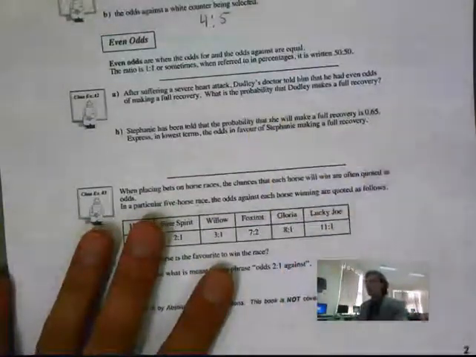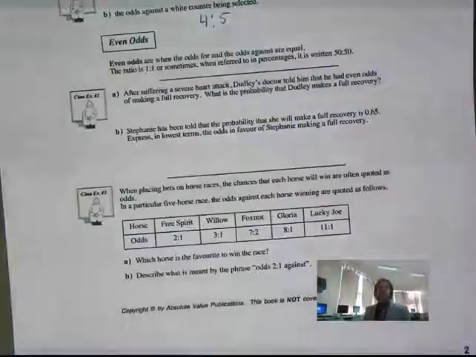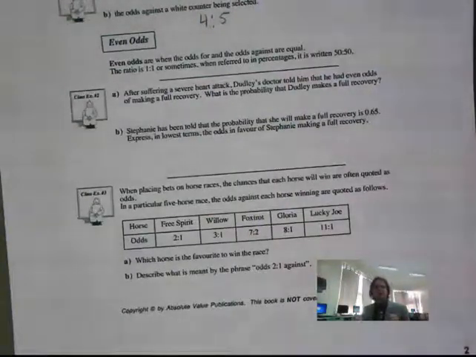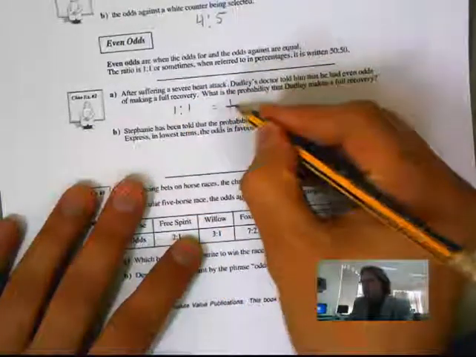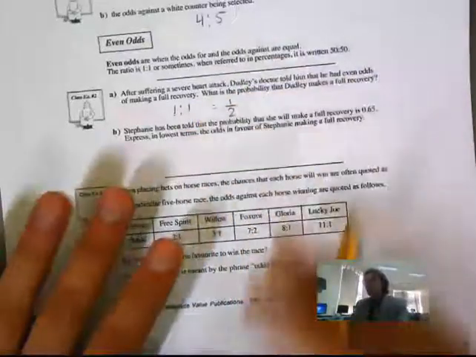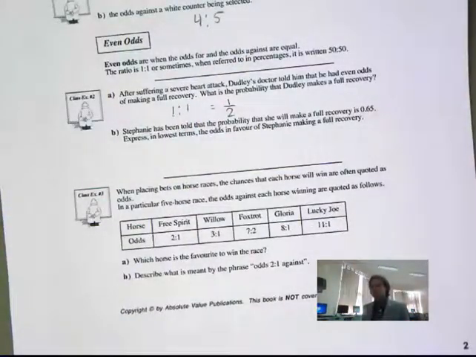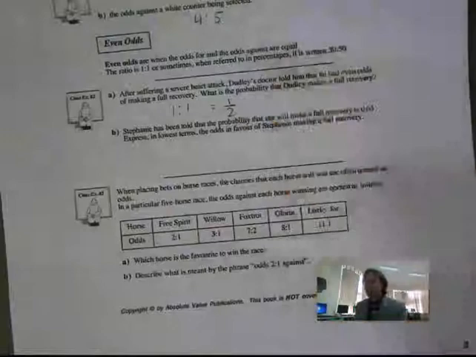So what is the probability that he makes a full recovery? If it's even odds, that means the chances of him not making it and the chances of him making it are the same. Well, that is 1 to 1, which is the same as 1 out of 2. We add these together to get our total. So the whole number, we just add them together.